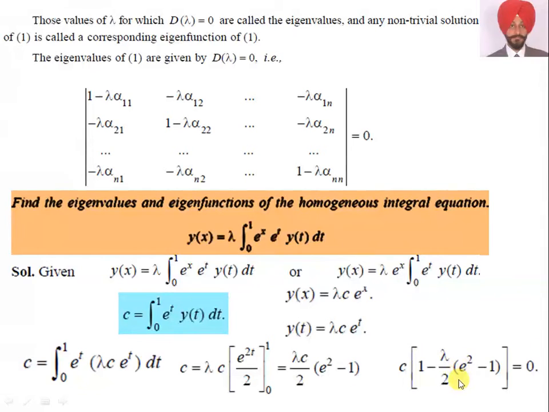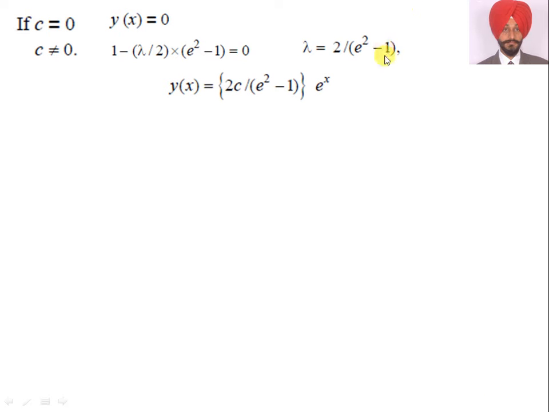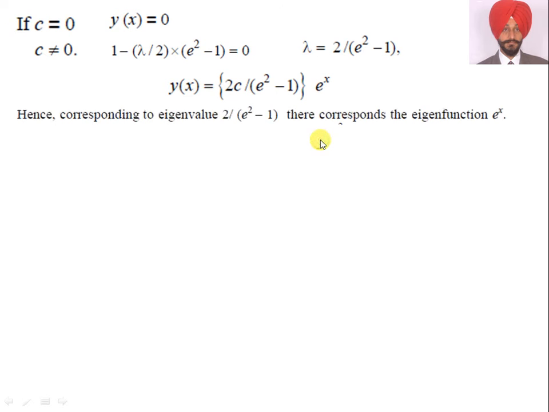So, c into 1 minus lambda by 2 into e raised to power 2 minus 1 is equal to 0. If c is equal to 0, y(x) is equal to 0, but if c is not equal to 0, then 1 minus lambda by 2 into e raised to power 2 minus 1 is equal to 0. So, lambda is equal to 2 by e raised to power 2 minus 1. Substituting the value of this lambda, we get y(x) is equal to 2c by e raised to power 2 minus 1 into e raised to power x.